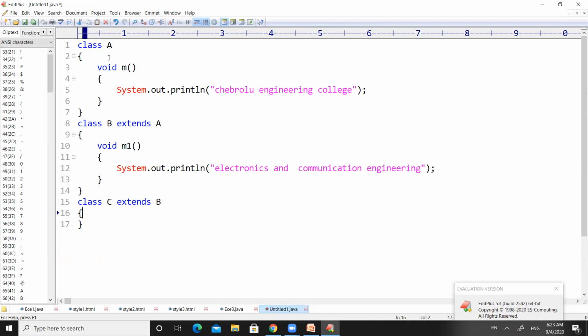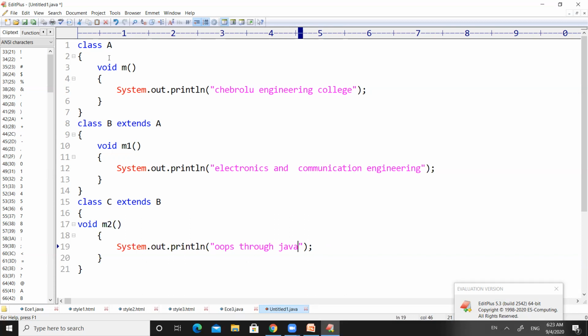So I'm going to write one more method in class C, and the name of the method is m2, right? Here I am going to print our subject name, that is OOPs through Java, right?